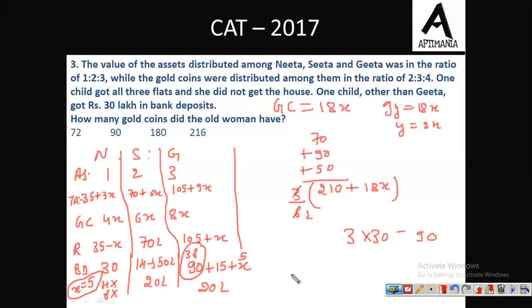Now let us check. The bank deposit total was 70 lakh. So 20 lakh, 20 lakh and 30 lakh make this 70 lakh. Fine. Now the question is, how many gold coins did the old woman have? The value of x we have found out to be 5, and total number of gold coins were 18x. So 18 into 5, 90 is the correct answer to this question.